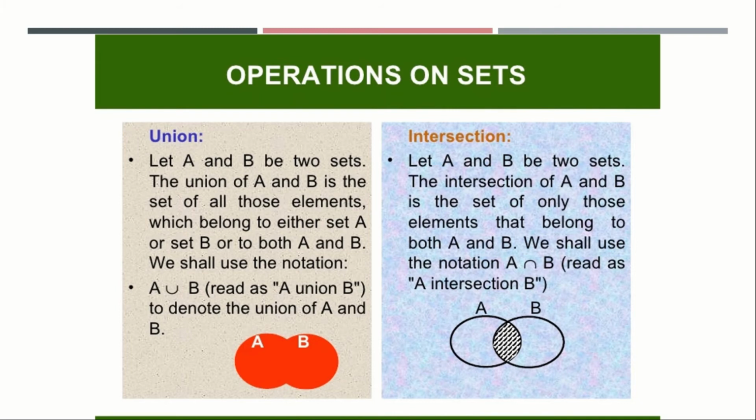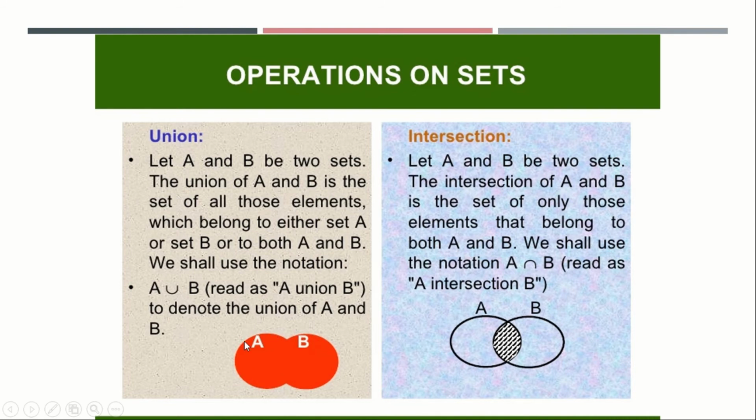We shall use the notation A ∪ B, with the upper U, read as A union B, to denote the union of A and B. Whereas intersection: let A and B be two sets. The intersection of A and B is the set of only those elements that belong to both A and B. We shall use A ∩ B, where the U shape will be downwards, read as A intersection B.